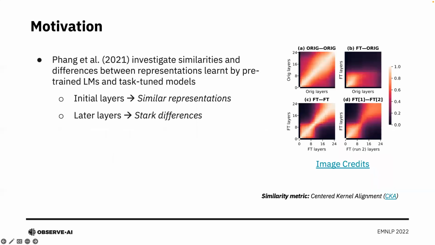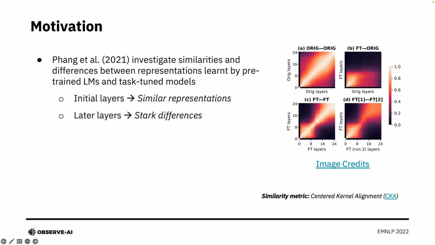Our work is primarily motivated from the findings of Fang et al., where the authors investigate the similarities and differences between representations learned by pre-trained language models and those learned by fine-tuning them on specific tasks. On the right, we have some of the results discussed by the authors in the paper.